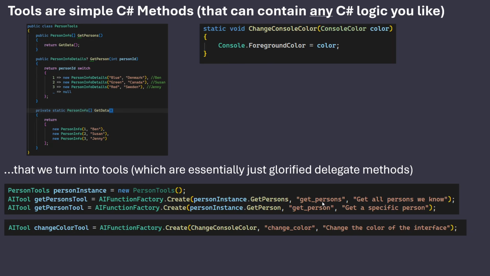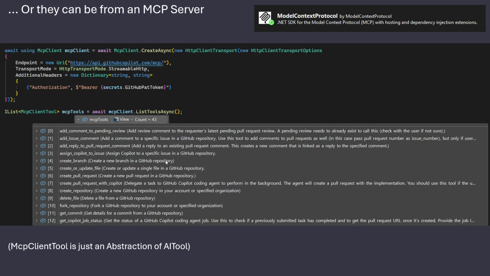But we make a getPerson tool that gets a specific person. And these all turn into AI tools, which we'll use in our agents in a second. For our static method up here, we do exactly the same. We can just reference the change console color, which in my case was in the same scope. So we just call it change color and change the color of the interface. So now we have 3 tools that we can add to our agent.